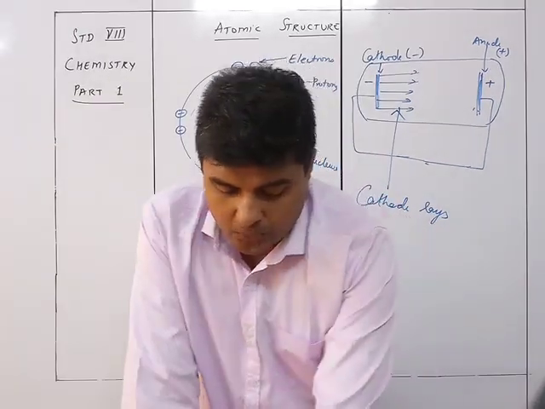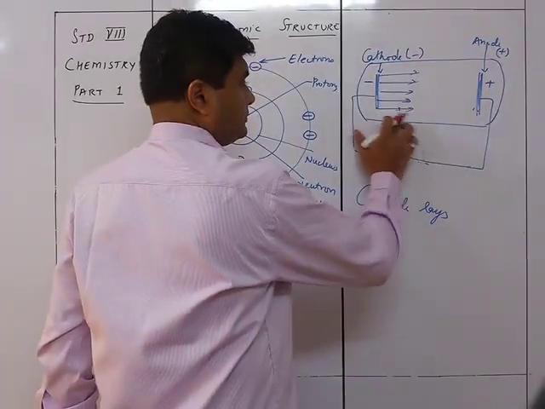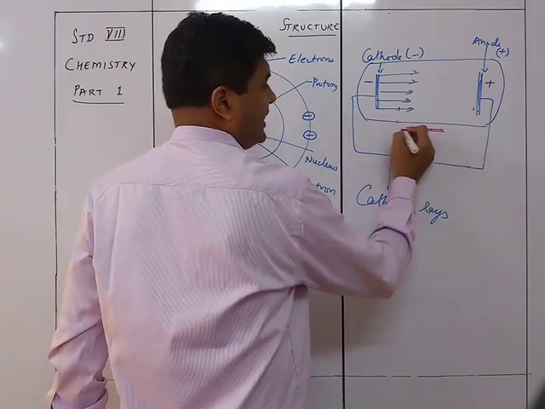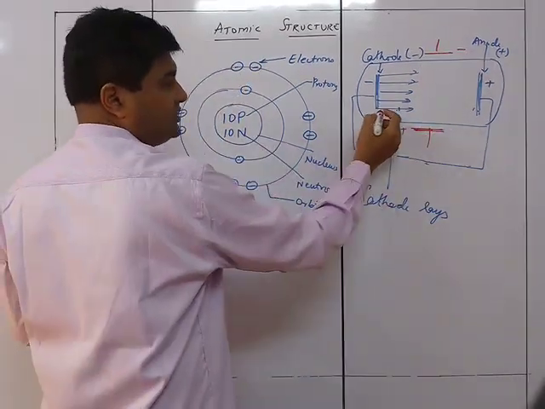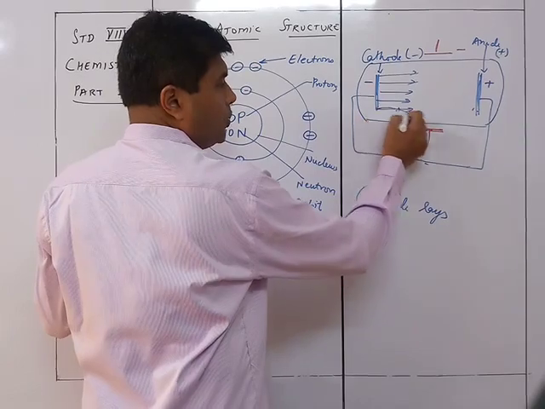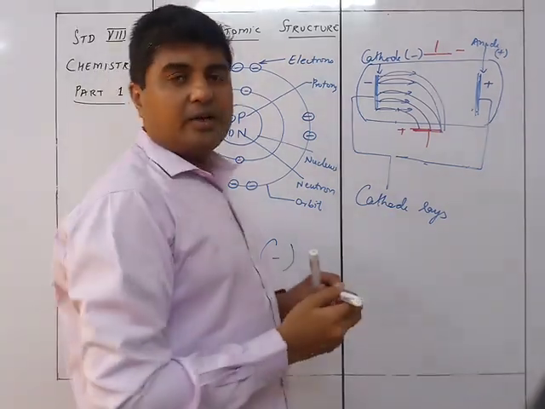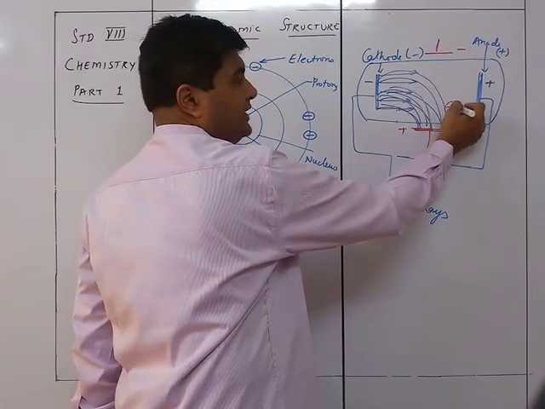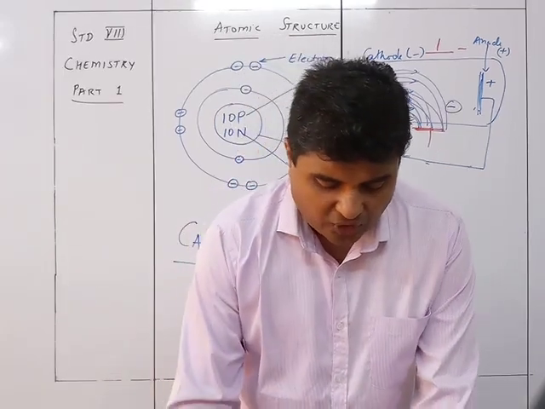And how did he find out? In this particular tube itself, he placed another positive charge over here and a negative charge over here. On doing so, he found that these rays which were going straight just bent down. They bent towards the positive terminal. Because they bent towards the positive terminal, it indicated that these particles were negatively charged.